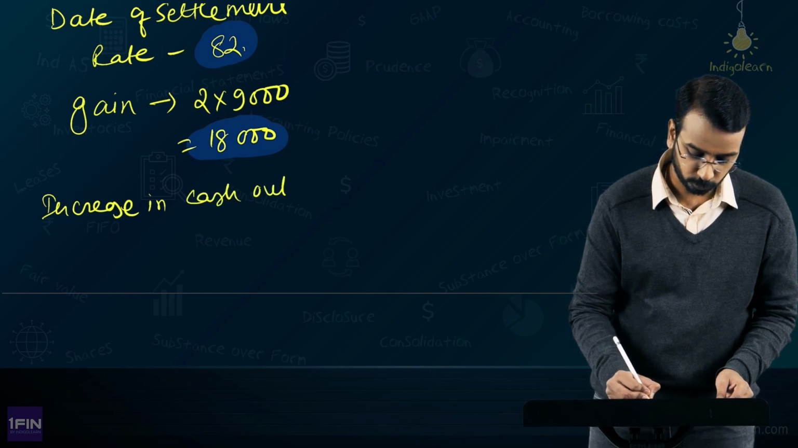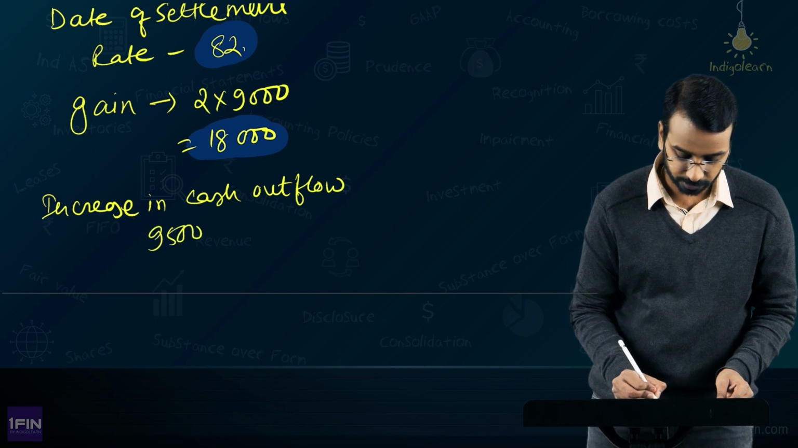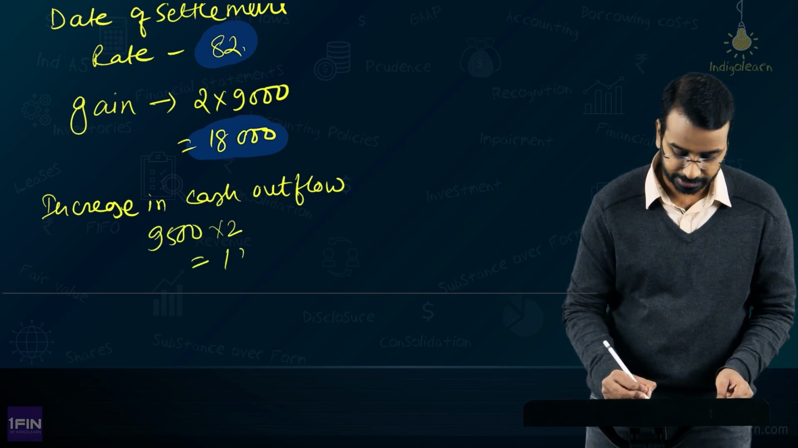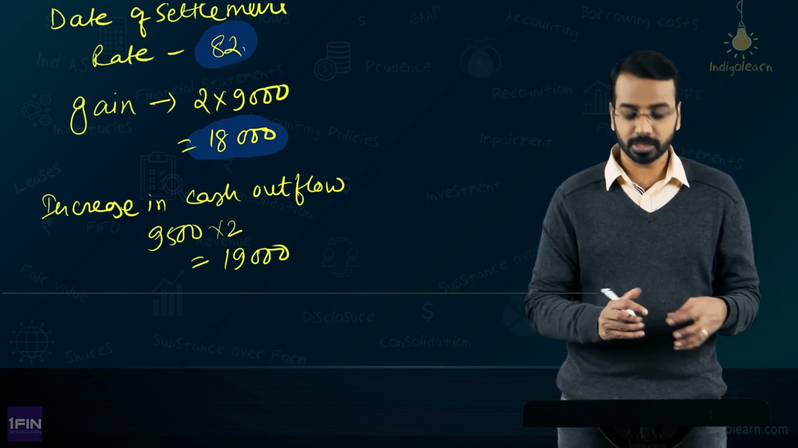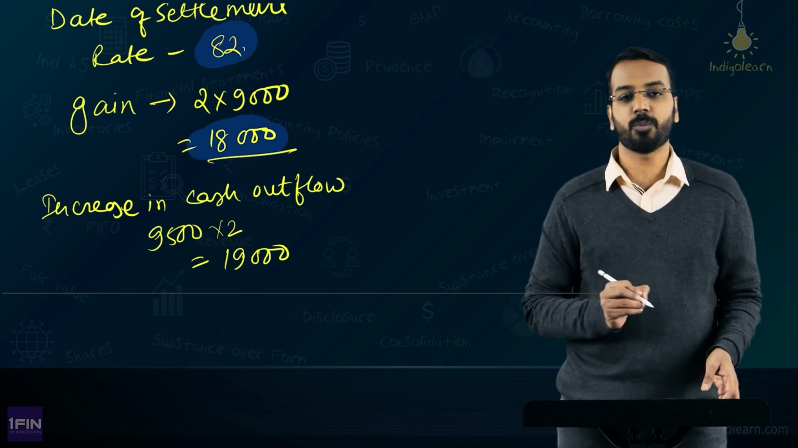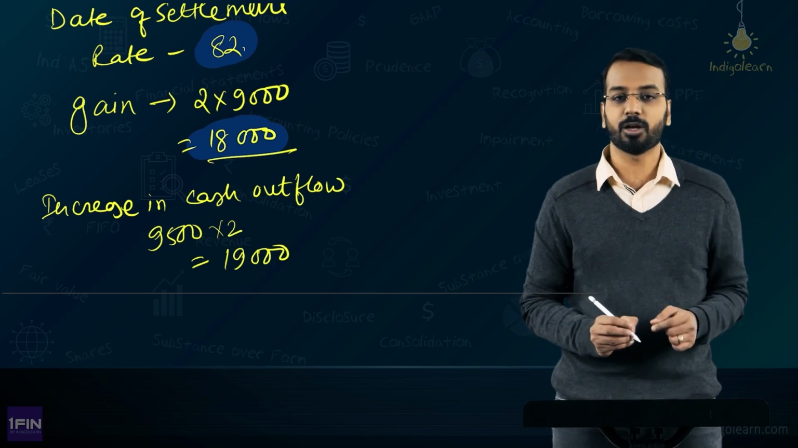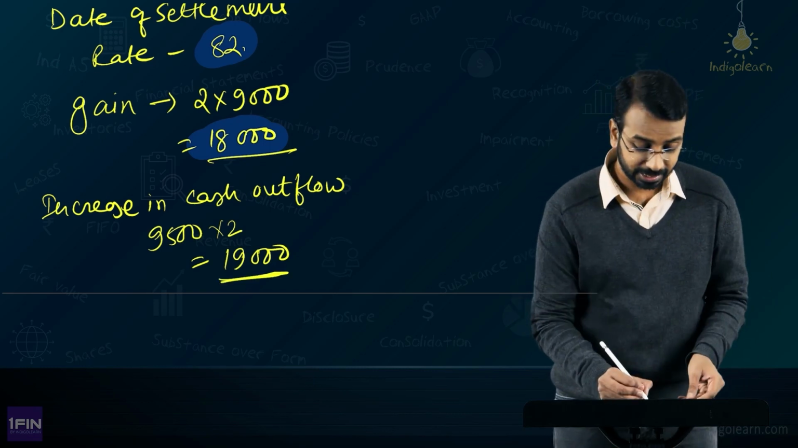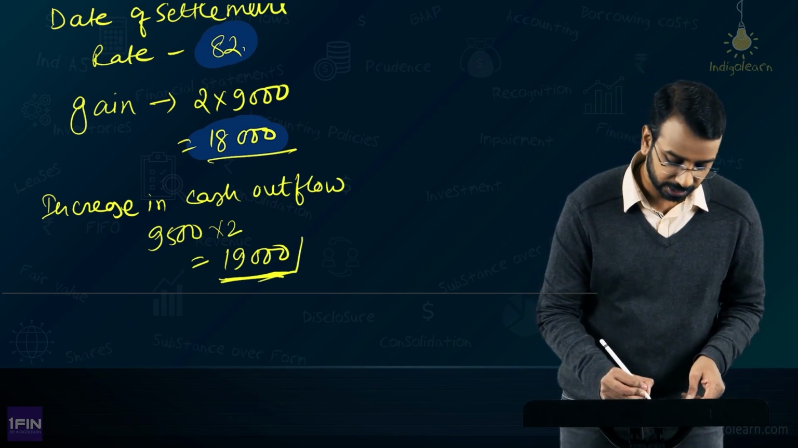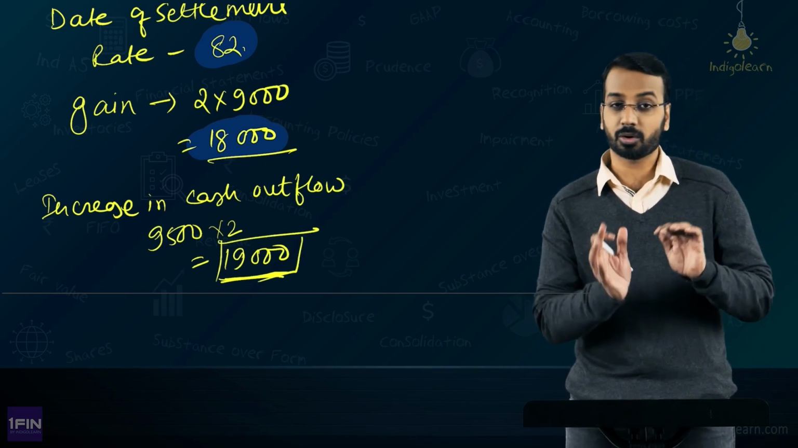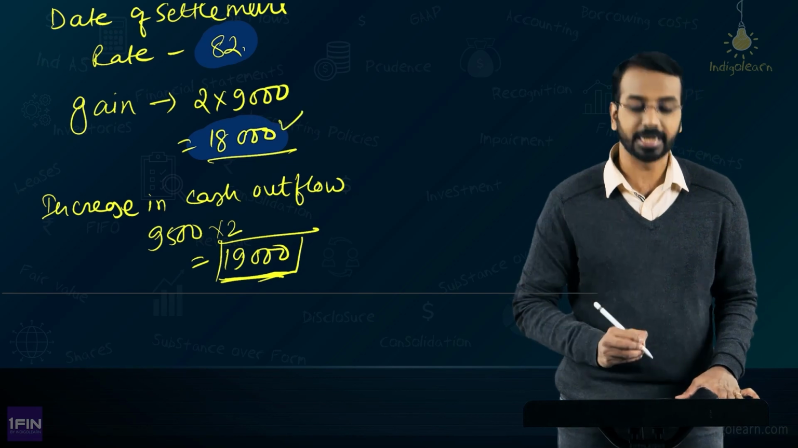Increase in cash outflow is 9,500 into 2, which is 19,000. Okay. So, the cumulative gain or loss under the hedging instrument is 18,000. The cumulative change in the hedged item is 19,000. Now, you have suffered an extra outflow of 19,000, call it a loss, and you have gained only 18,000.